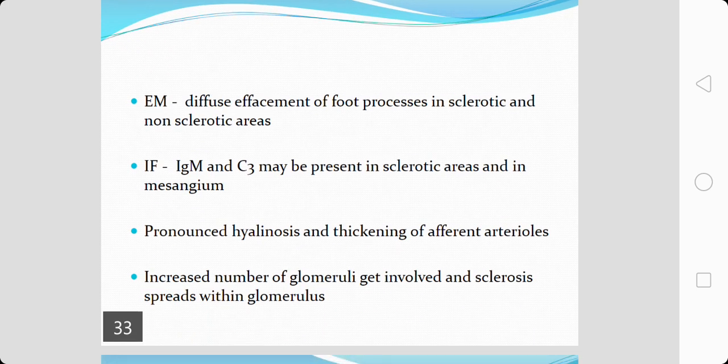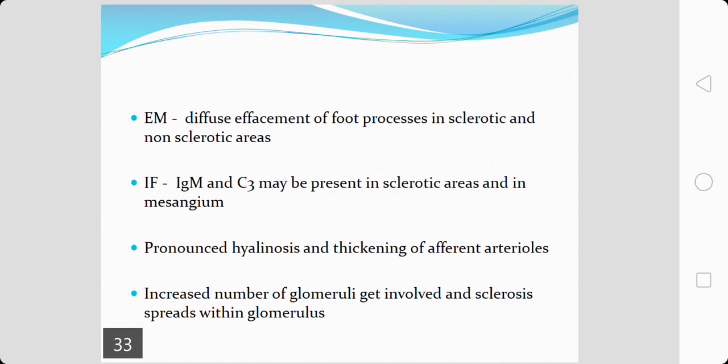Under electron microscopy, you can see a diffuse effacement of foot processes in sclerotic and non-sclerotic areas. Immunofluorescence shows IgM and C3, which may be present in sclerotic areas as well as in the mesangium. There is a pronounced hyalinosis and thickening of the afferent arterioles, so even the vasculature is involved.